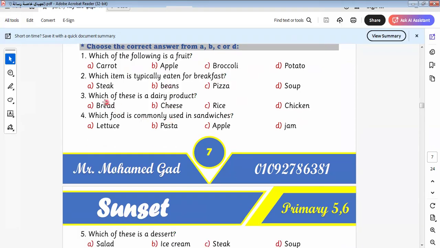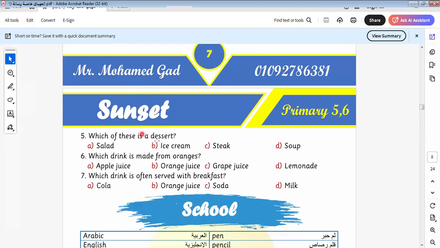Beans, our clever people. Which of these are dairy product? It will be cheese. Our clever. Cheese. Which food is commonly used in sandwiches? Commonly used in sandwiches. It will be what here? It will be here jam. Not apple. Not pasta. Not lettuce. Okay.